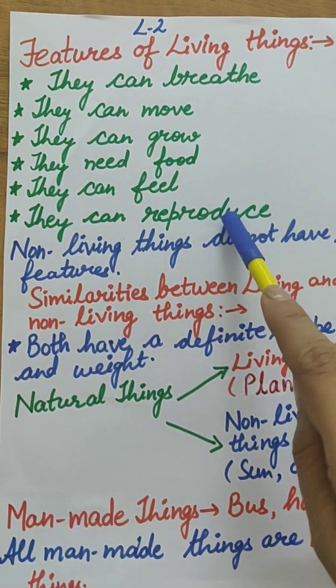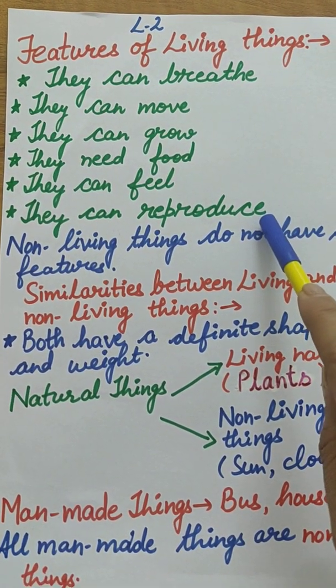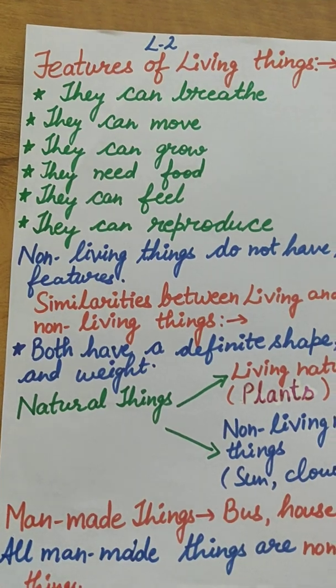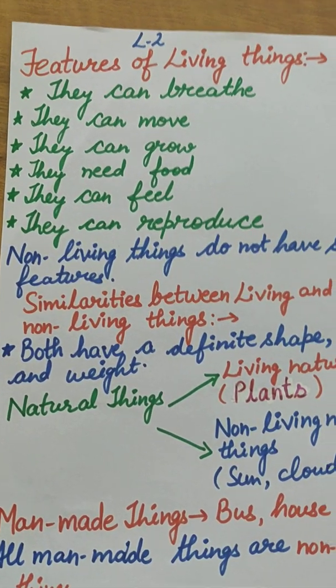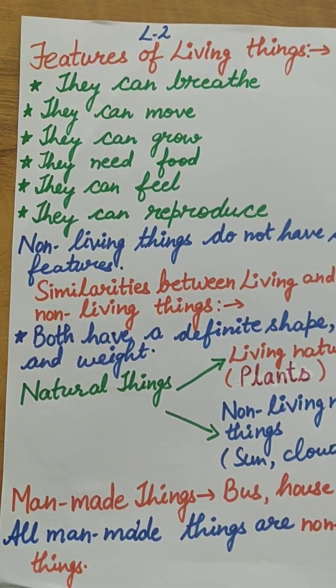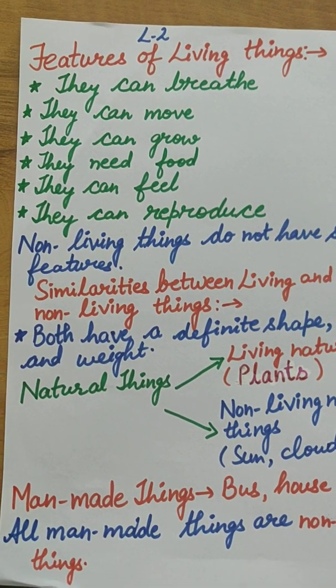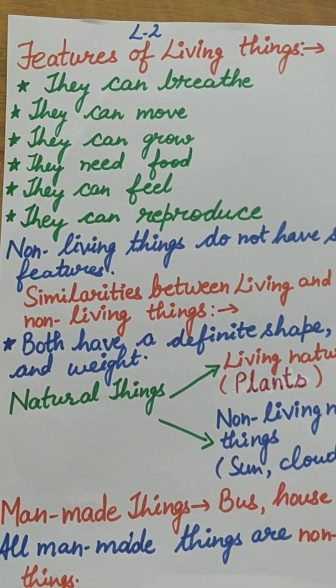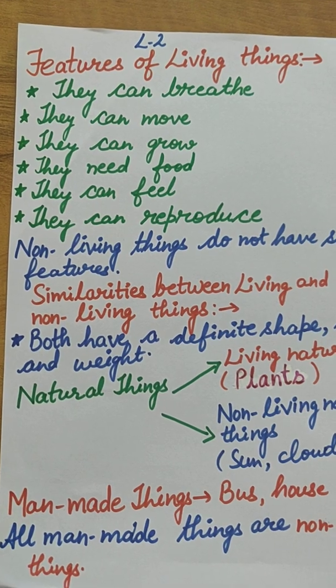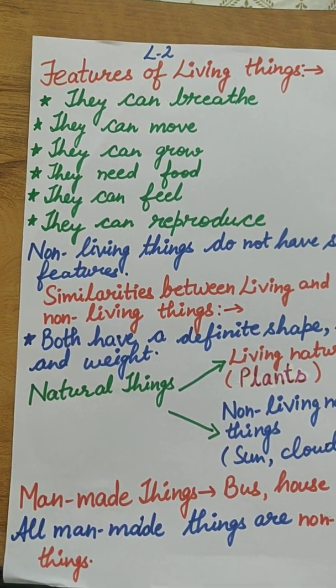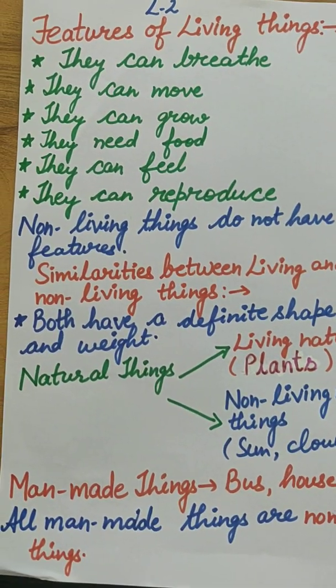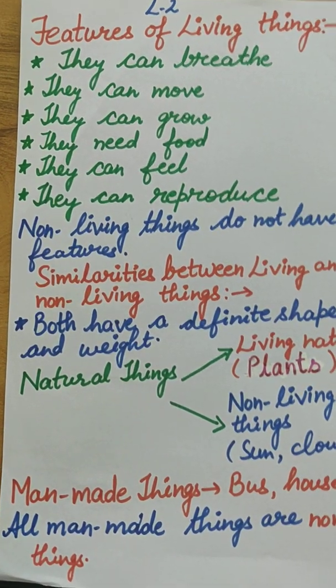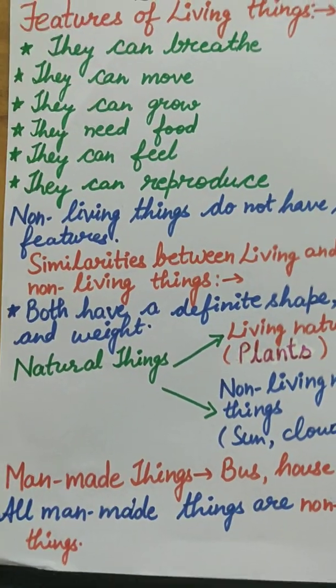They can reproduce. What is the meaning of reproduce? When somebody produces the same kind of young ones, like humans, who give birth to babies, and cats and dogs also give birth to babies. They are mammals. They give birth to babies of their own kind.